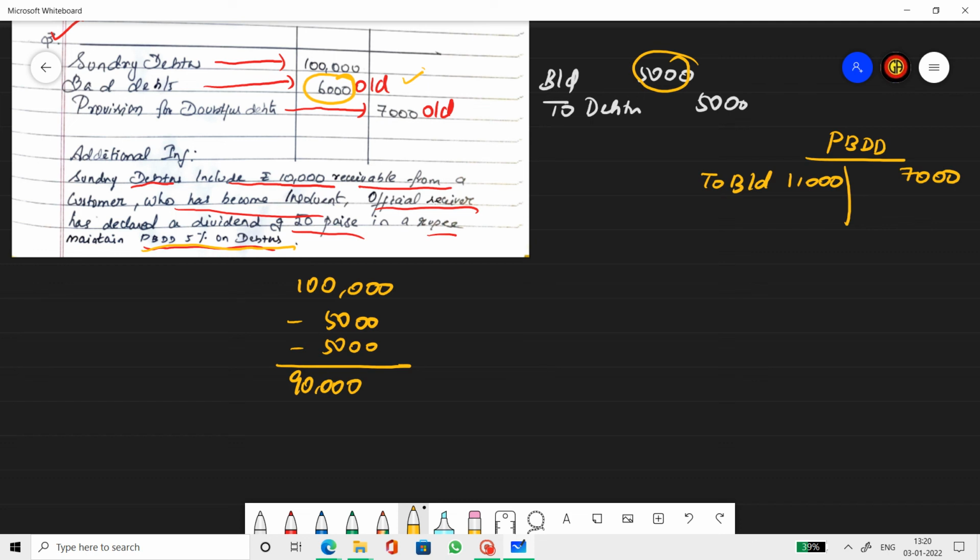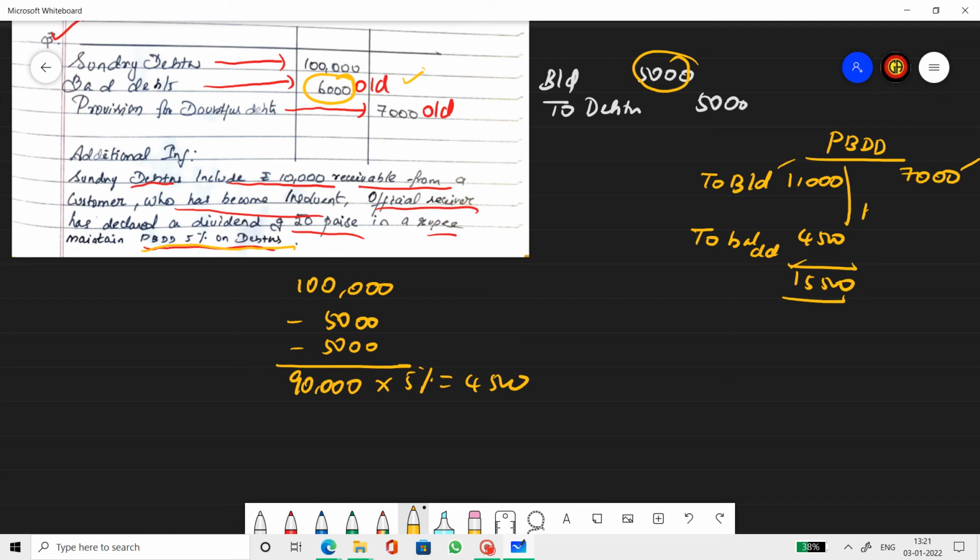Here, bad debts is 5,000, but subtracting only that 5,000 is not enough, because for the remaining 5,000 the official receiver will pay. So that's good data. Since we know we're going to get it, that's 100% good. So no provision is created on bad and no provision is created on good. So 90,000 into 5% gives 4,500 as the closing provision amount. So to balance carried down, 4,500. So opening, bad debts transfer, closing. So the balancing figure goes to the profit and loss account.